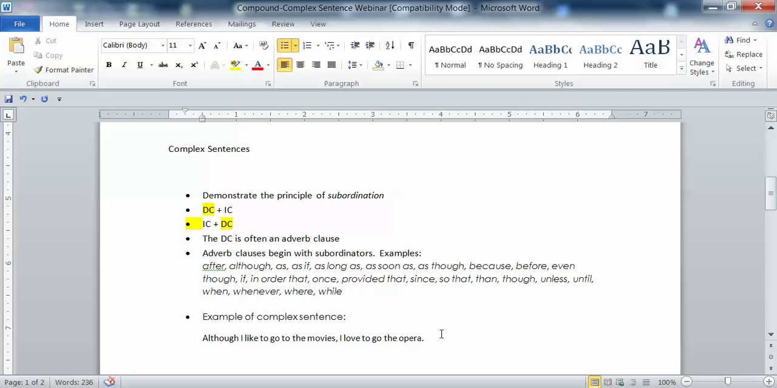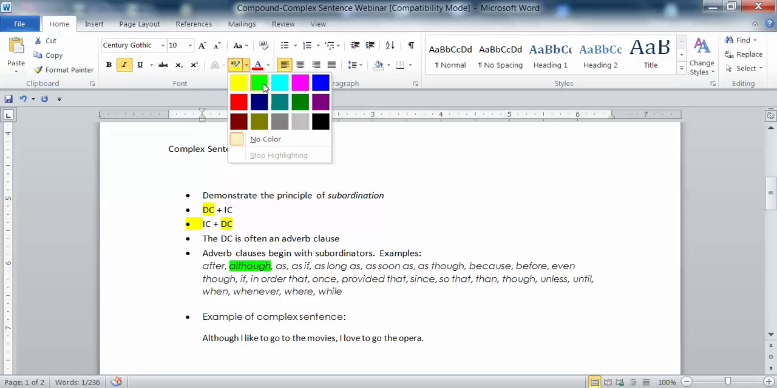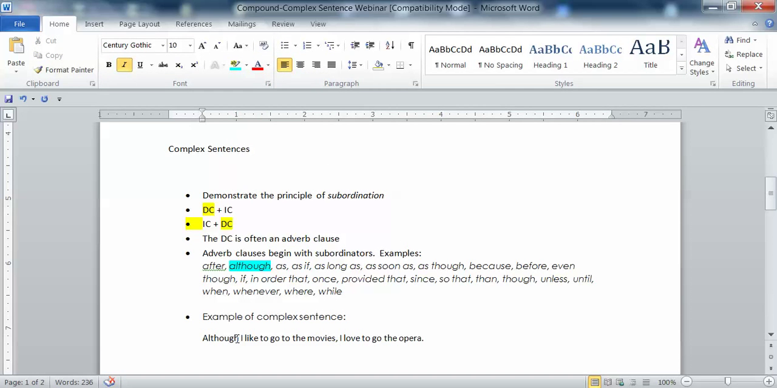Okay, so here's an example of a complex sentence using the independent clauses that we were exploring before. I'm going to subordinate one of them, and the one I'm going to subordinate is the I like to go to the movies one. So I'm going to make that the less important clause. I'll make that a dependent clause. And how will I do that? Well, I'm going to use a subordinator at the very beginning, and the one that I'm going to use is the word although. Okay, so I'm going to put although in front. Although I like to go to the movies, I love to go to the opera.